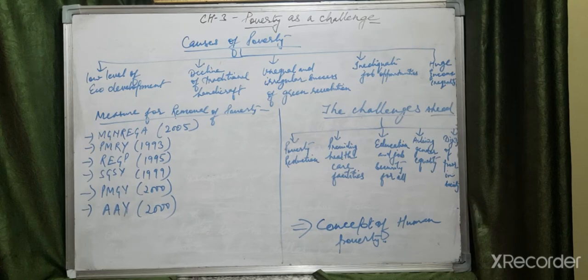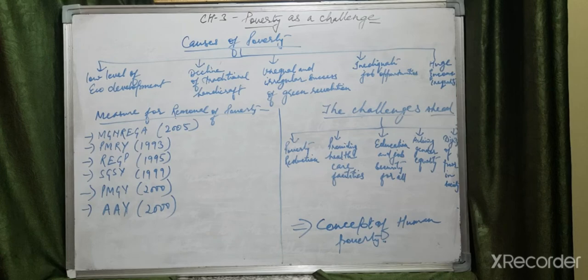PMGY is Pradhan Mantri Gramodaya Yojana. It was started in 2000. Additional central assistance is given to the states for basic services such as primary health, primary education, rural shelter, rural drinking water, and rural electrification, and like this they are helping people to get the basic necessities. So this is Pradhan Mantri Gramodaya Yojana, launched in 2000.